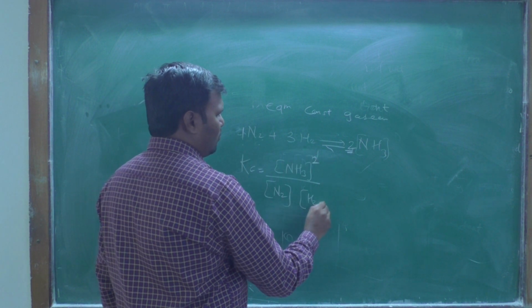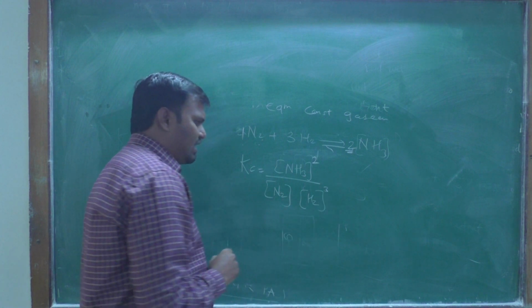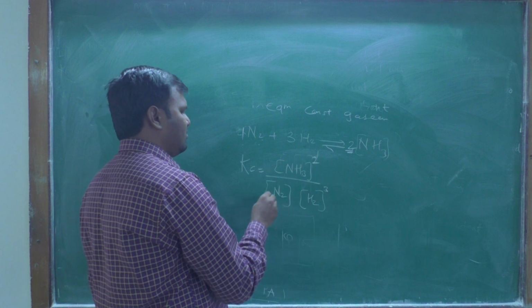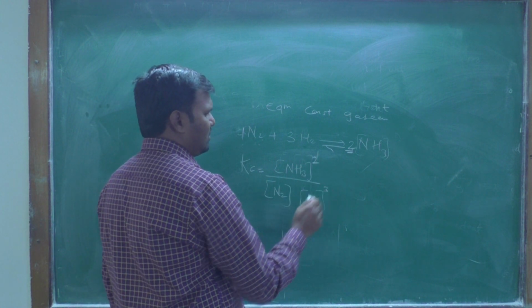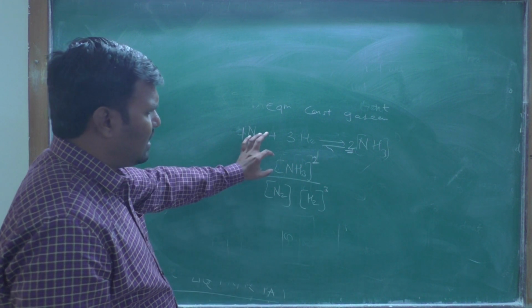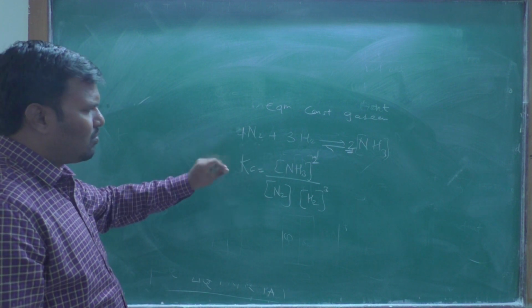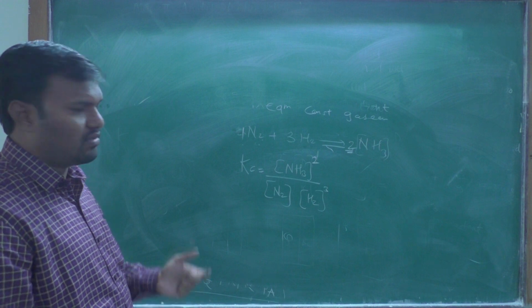Then H2 is raised to the power 3. So the concentration of NH3 is squared, N2 is to the power 1, and H2 is raised to 3. Thus we obtain the equilibrium constant for this gaseous reaction.